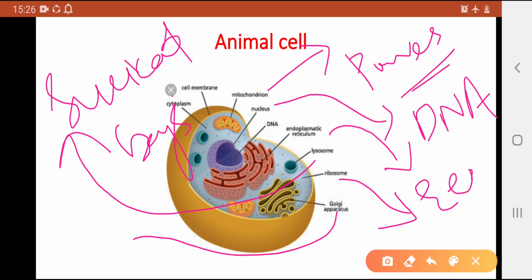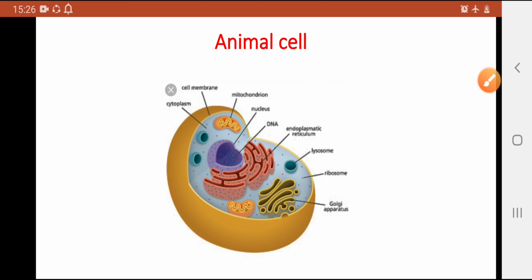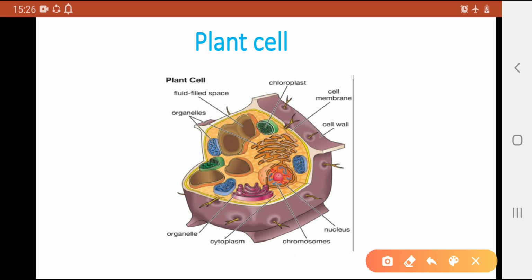And Golgi apparatus, these are the main organelles that help in the transport. Golgi apparatus and endoplasmic reticulum are the main organelles that help in the transport. I hope this is clear to you. Now we can come to another concept, that is the plant cell.